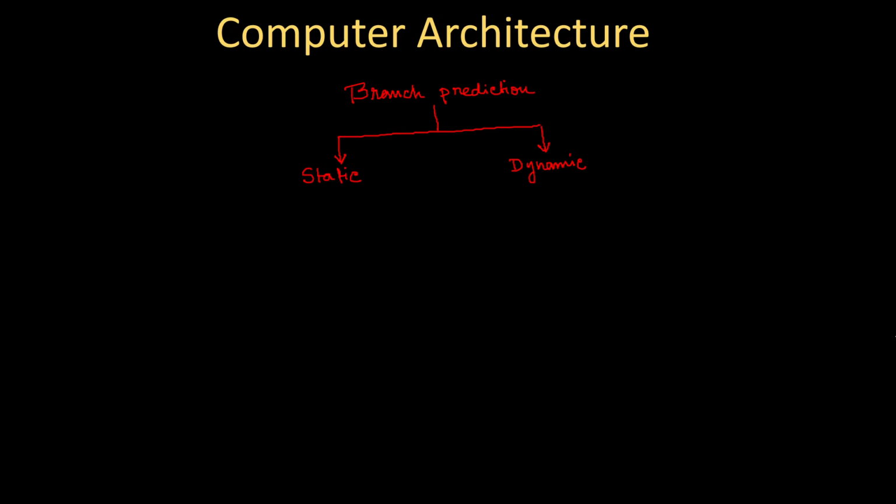It means that the prediction we make, whether the branch will be taken or not, will be fixed throughout the execution of the program. Now the first question is how we can predict this. I mean, how will I decide that the branch will be taken or not taken.